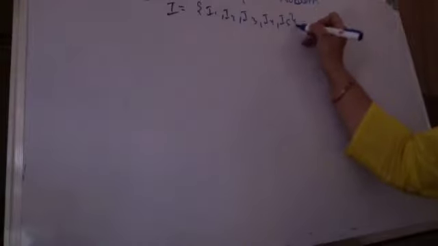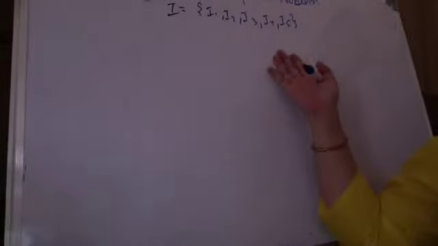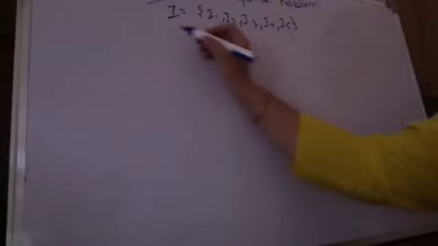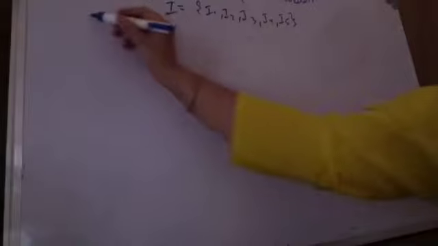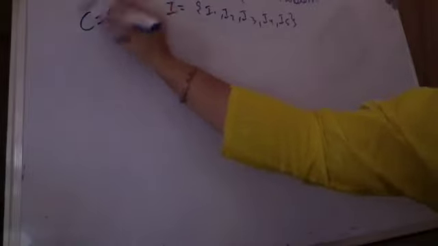Supposedly, I'm having 5 items: I1, I2, I3, I4 and I5. Now, in the fractional knapsack case, we have to fill the first item completely in the bag. If it is not available any more, then only we move to the next item. Otherwise, we will not move to the next item. So supposedly I am having the items. The capacity of my knapsack is say 60. This is my capacity of the knapsack.